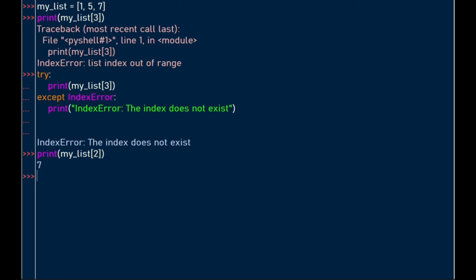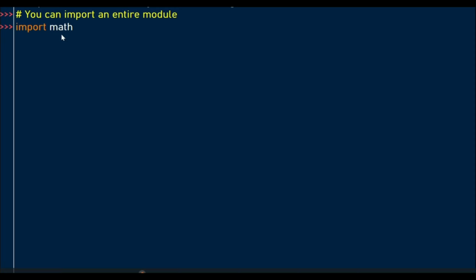Hello guys, in this presentation we're going to look at the import statement. The import statement is used to access external code such as modules or packages. We can use functions, classes and variables within the module, and it helps to reuse functionality without rewriting the code. We'll look at how you can import an entire module. In this example, we use the keyword import, and then the module we want to import, the math module,